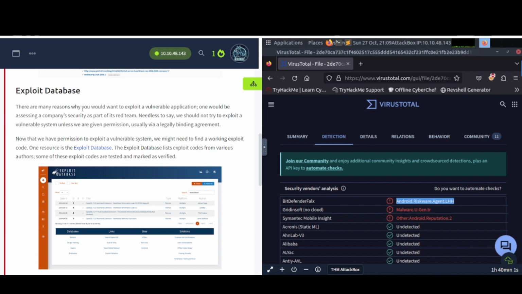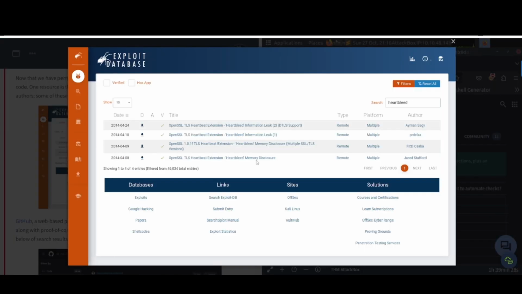Exploit database, also known as Exploit-DB. There are many reasons why you should want to exploit a vulnerable application. One would be assessing a company's security as part of its red team. Needless to say, we should not try to exploit a vulnerable system unless we are given permission, usually via a legally binding agreement. Now that we have permission to exploit a vulnerable system, we might need to find a working exploit code. One resource is ExploitDB, or exploit database. The exploit database lists exploit codes from various authors. Some of these exploit codes are tested and marked as verified. So if we take a look at the screenshot here, we can see that here.